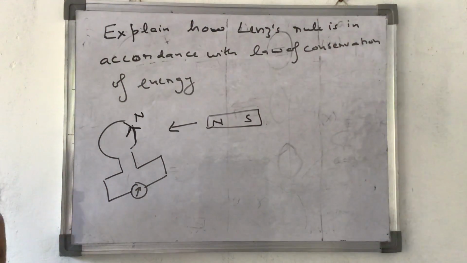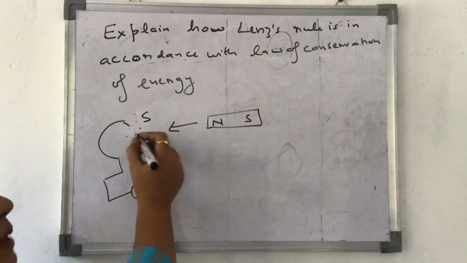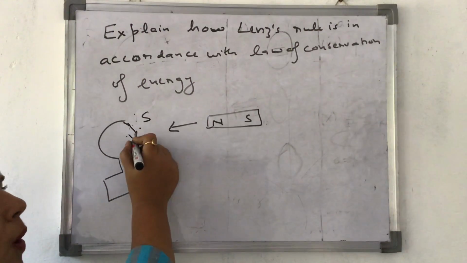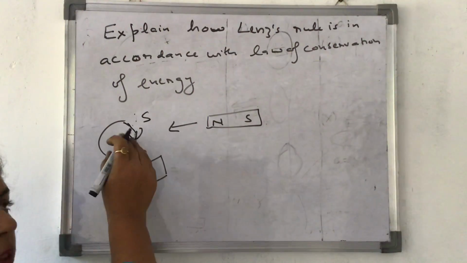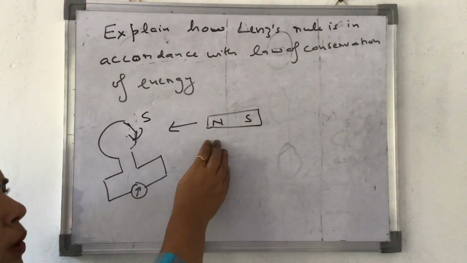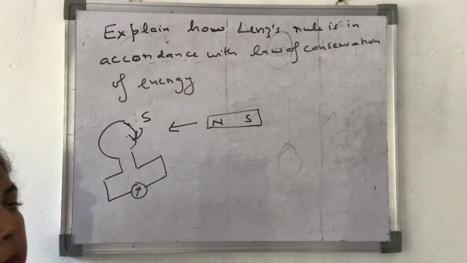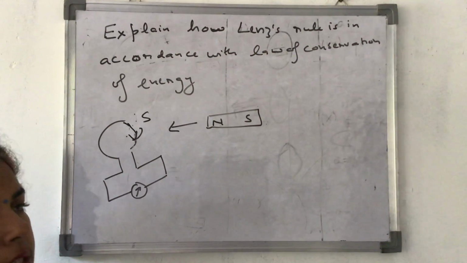pole of magnet towards this loop, instead of north pole, south pole would have been developed. That means the current in it would have been clockwise. Now, without doing any mechanical work, this north pole would have got attracted towards south pole and electrical energy would have been produced. But ऐसा नहीं होता, hence Lenz's rule is true.